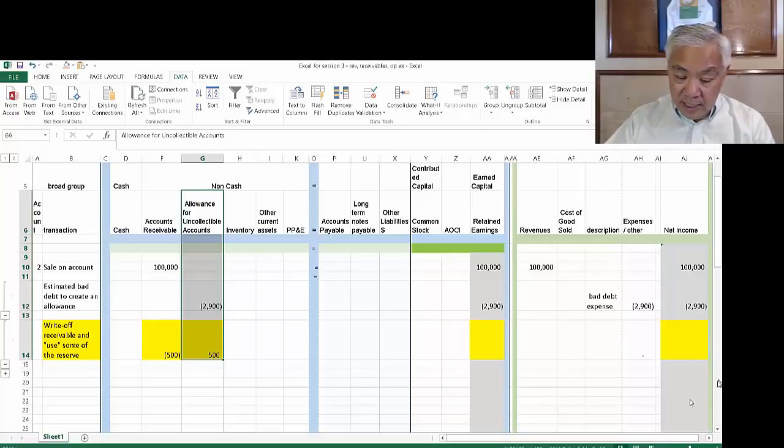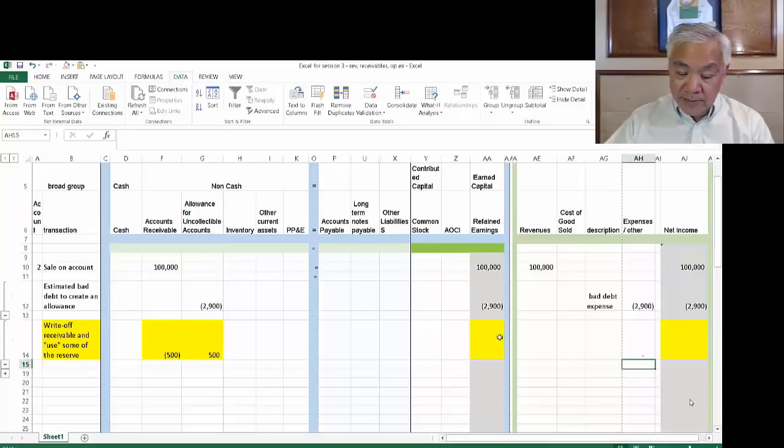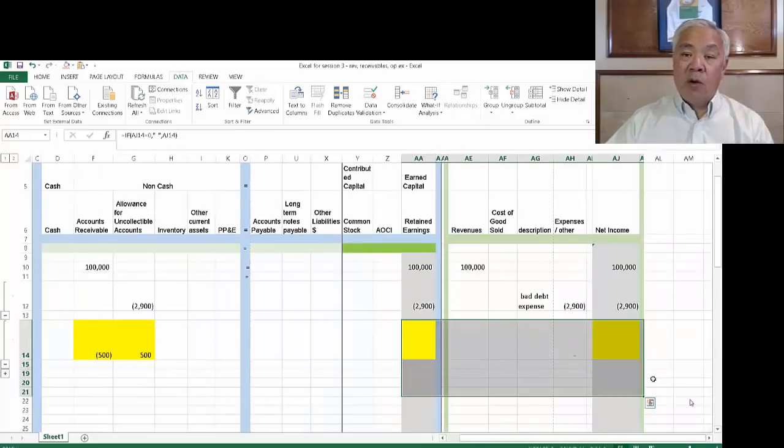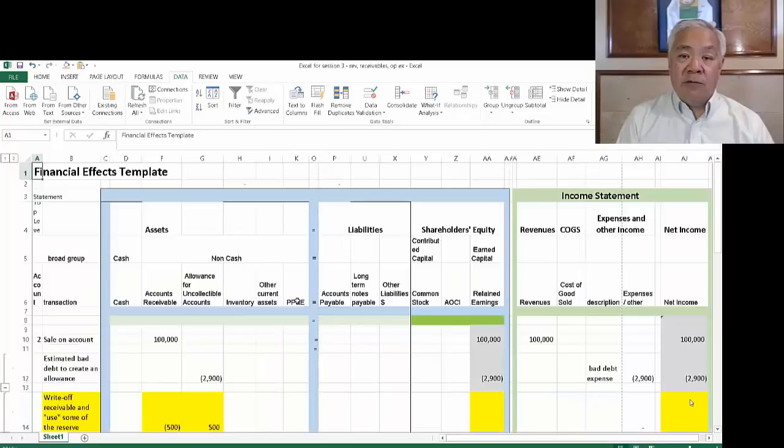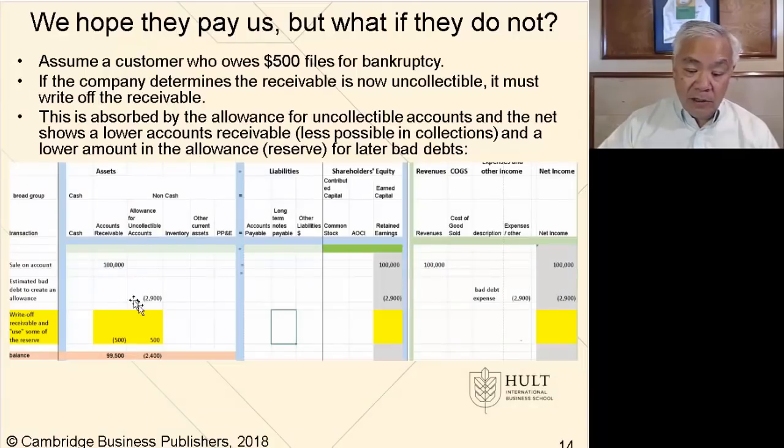And notice on this side, on the revenues and the expense side, there's nothing, right? Why is there nothing? Because we have already taken care of it, because we're using the reserve method. When somebody doesn't pay us, we reduce the asset account and we utilize some of the reserve. And that's all there is to it. So it's a relatively simple transaction to write off a bad debt.